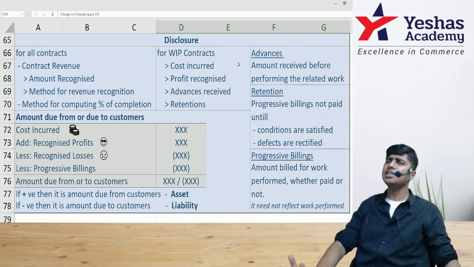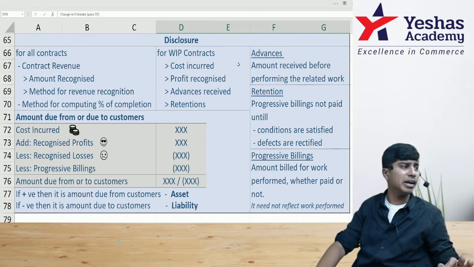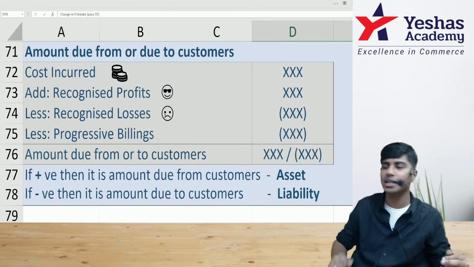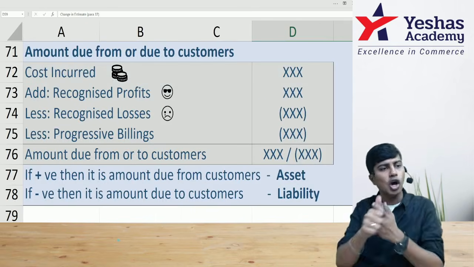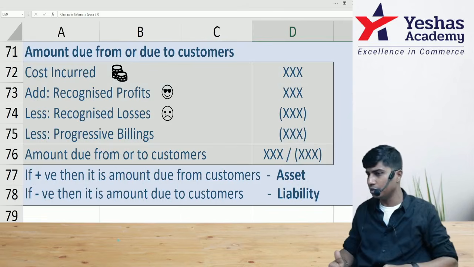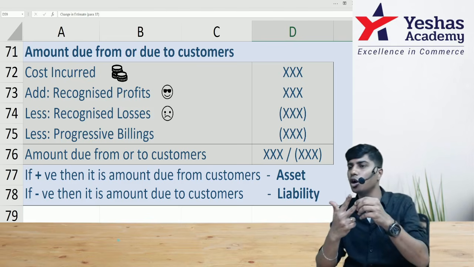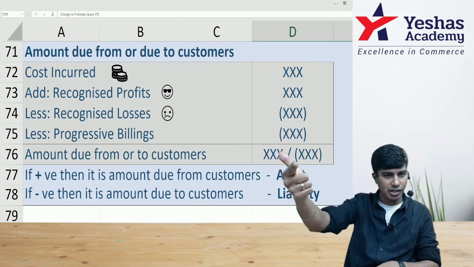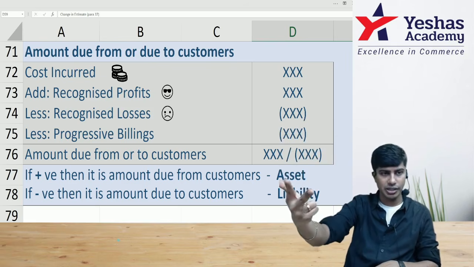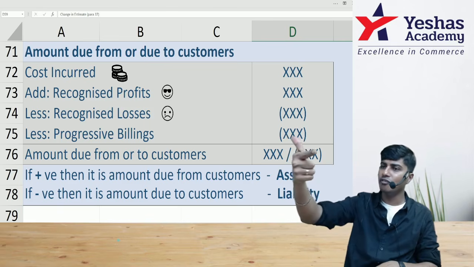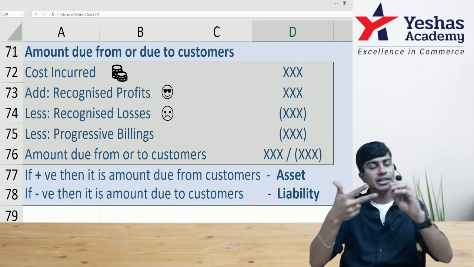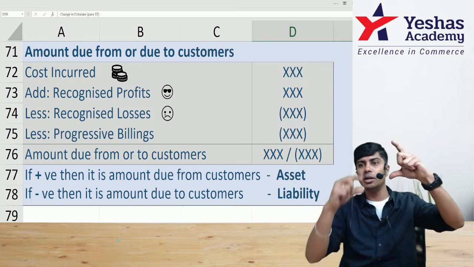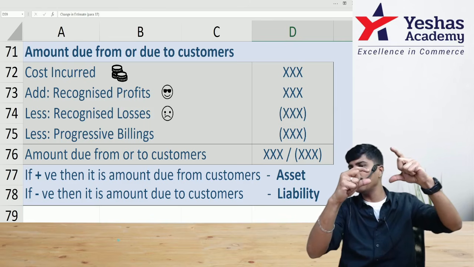And lastly, questions can come asking you to determine asset or liability. Asset or liability is determined like this from the customer. You have to recover the cost incurred plus profit from your customer. If there is loss, that loss will not be reimbursed by the customer. So you take cost incurred, add the profit recognized, deduct the loss recognized. That gives you the amount to be charged. If the amount to be charged is more than the billing made, you have an asset.